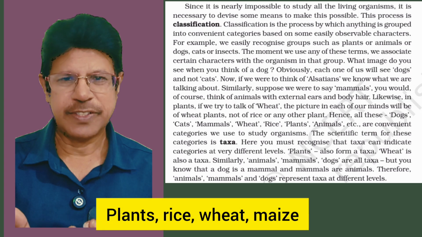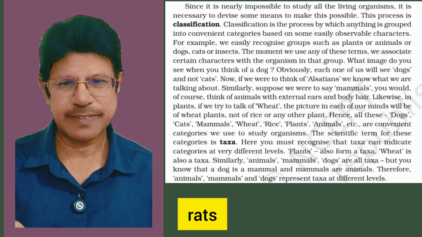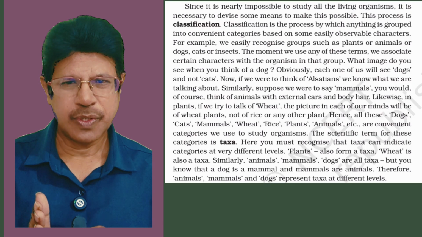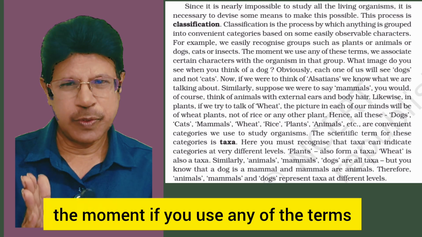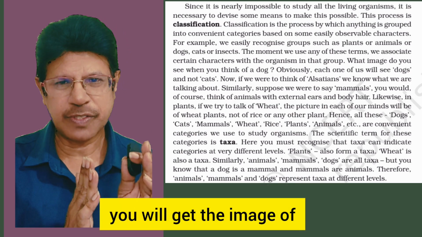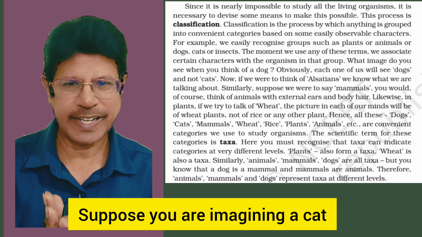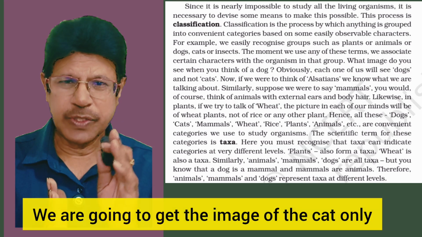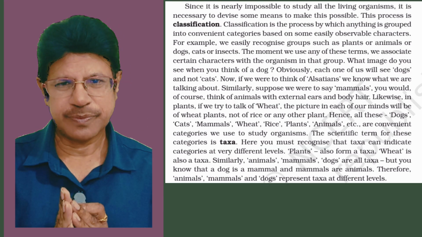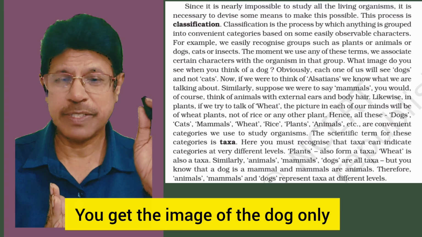Plants: rice, wheat, maize. Animals: cat, dog, rats. The moment you use any of these terms, you get the image of that particular organism. Suppose you imagine a cat, you get the image of the cat only. Suppose you imagine a dog, you get the image of the dog only.